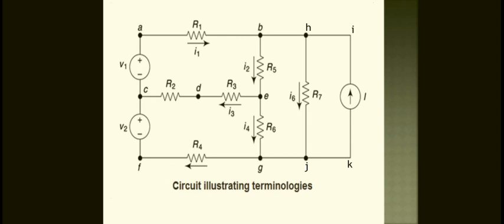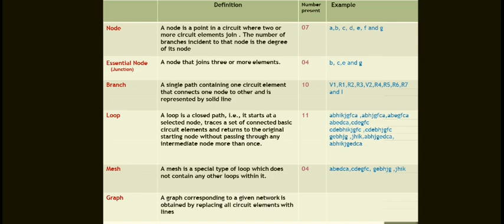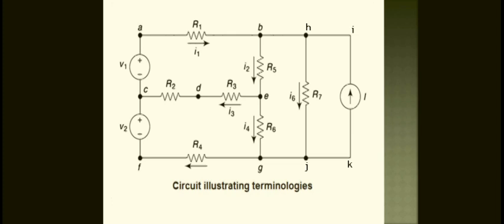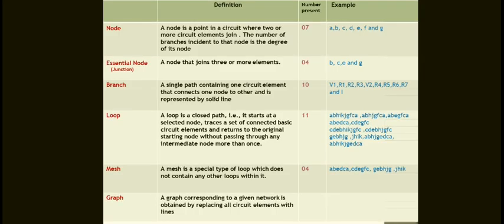How are we indicating them here? Voltage 1, resistance R1, R2, R3, voltage 2, that is a branch. R4, R5, R6, R7 and I. Just observe V1, V2, R1, R2, R3, R4, R5, R6 and again here R7 and I. These all are the branches. Totally we have 10 branches.